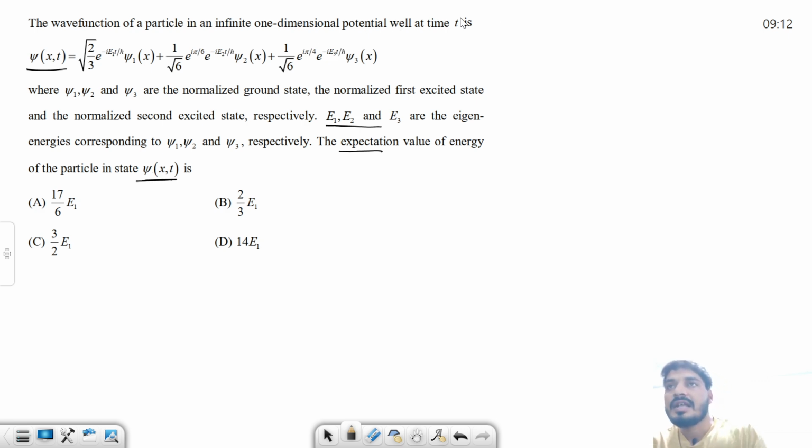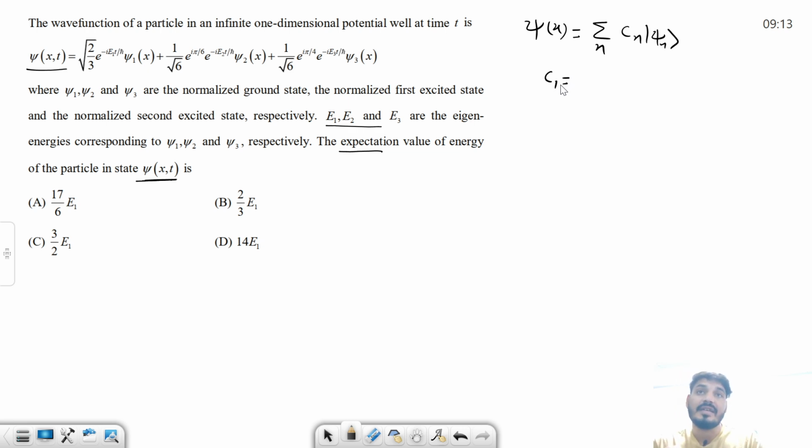First see the form of this question. Can I say psi x is nothing but summation over n cn psi n? So c1 is root 2 by 3 e to the power minus iota e1 t by h cut.